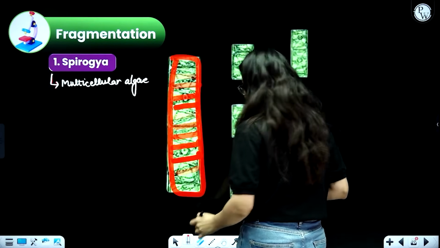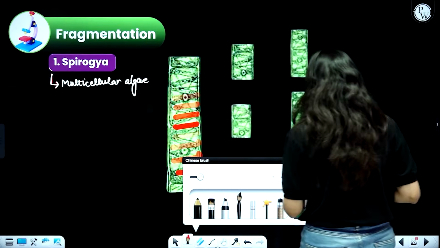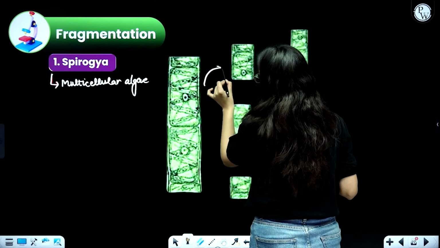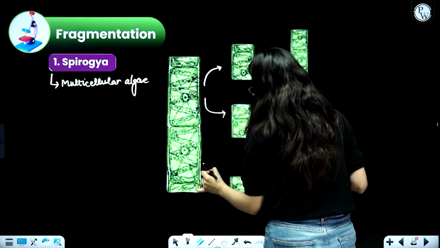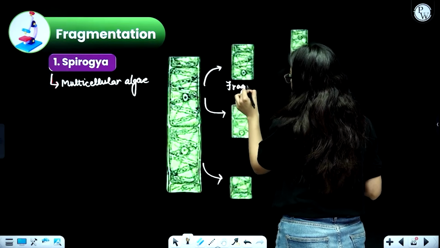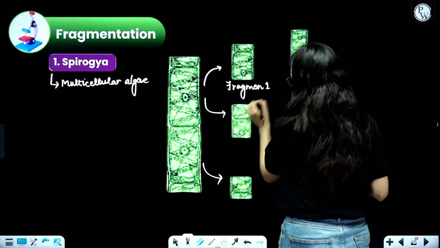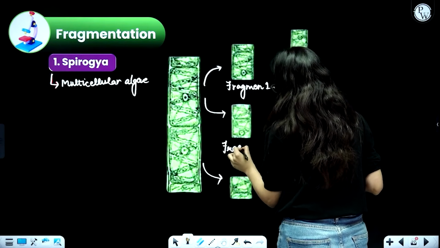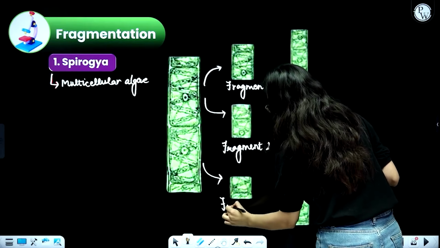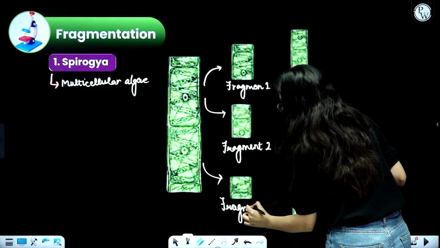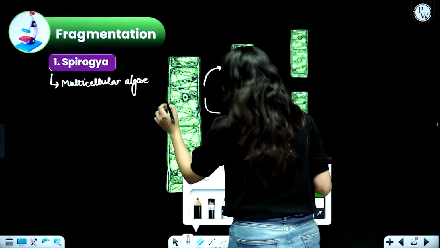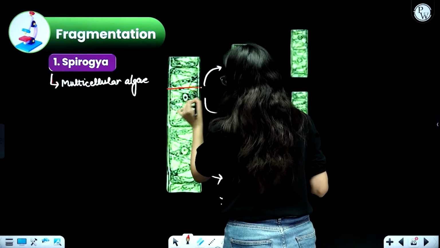Now what happens is that this particular Spirogyra actually breaks down into certain fragments. So let's just suppose that this is your fragment 1. This is your fragment 2. And then we have fragment 3. So the body got divided into multiple fragments naturally. There was no damage, no loss of organs. It just divided into certain fragments.